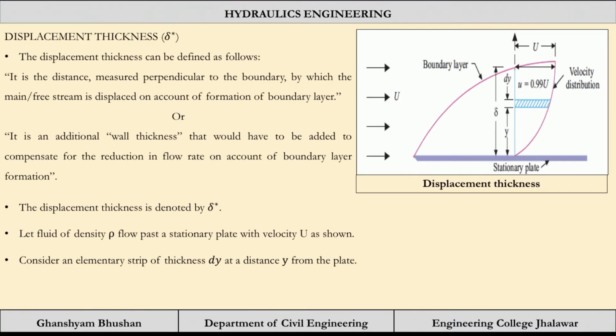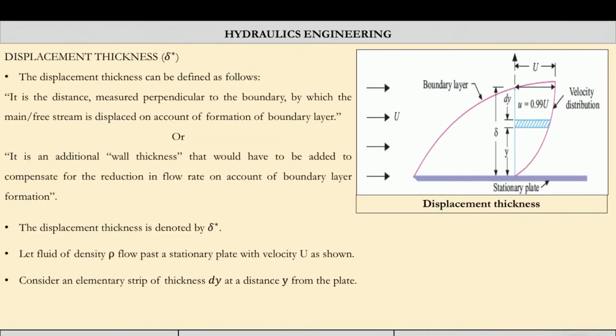You can see in the diagram here the velocity is 0.99 u. This is the velocity distribution. This was your stationary plate, this is the free stream velocity, and this is the boundary layer. Here the flow is free, and here, due to obstruction, it is not free flow. So the displacement thickness can be defined as follows.